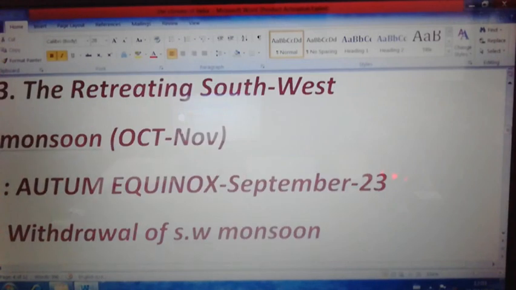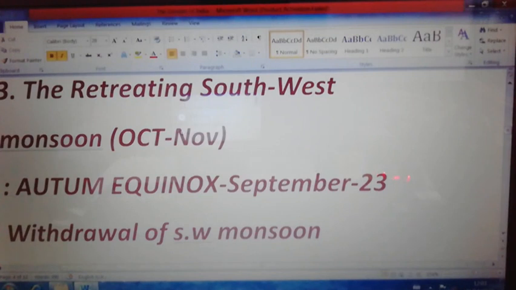Here you have to remember the months especially, because the fourth season, that is the winter season or the northeast monsoon wind season, has the same direction and features that are also almost the same. The only difference is the month.